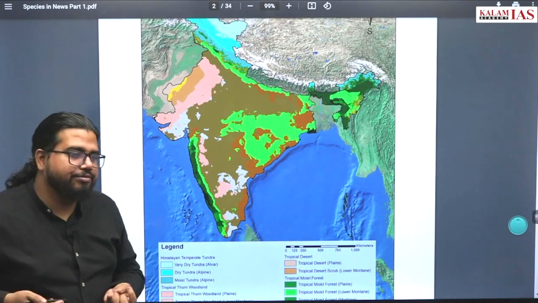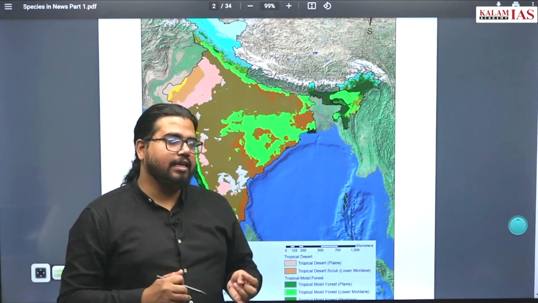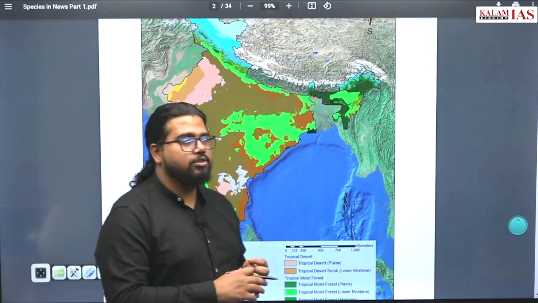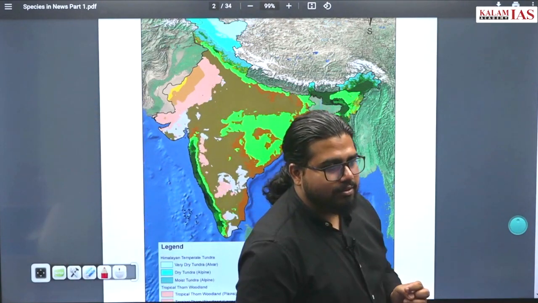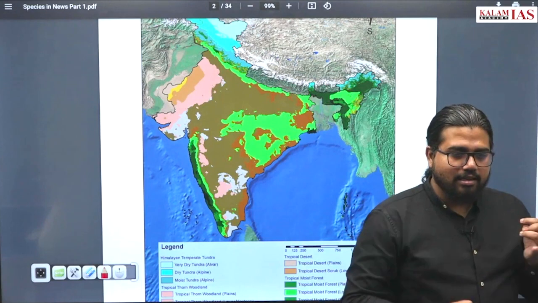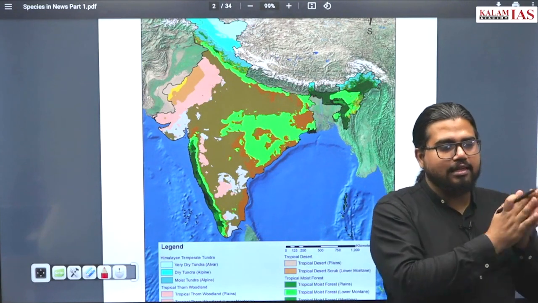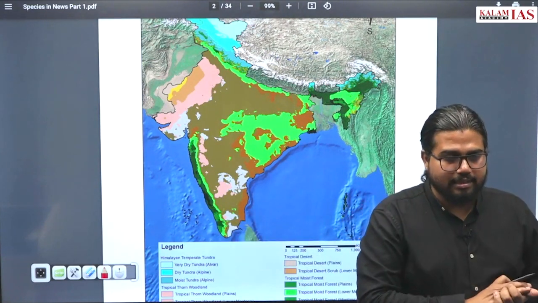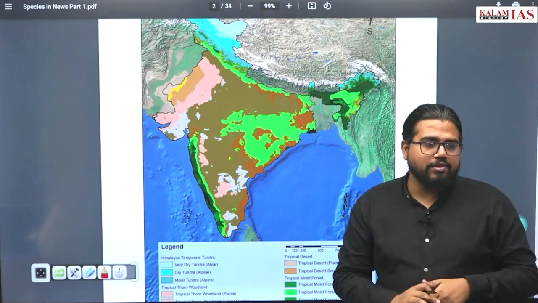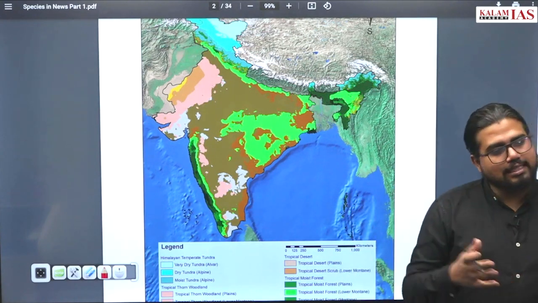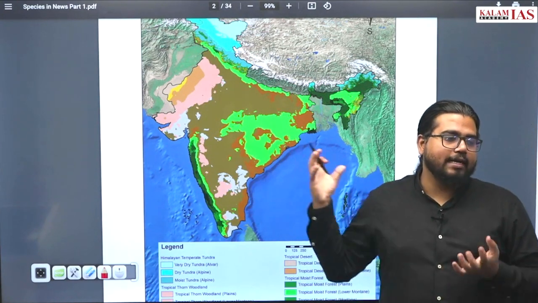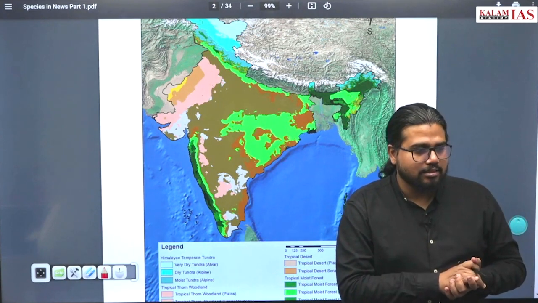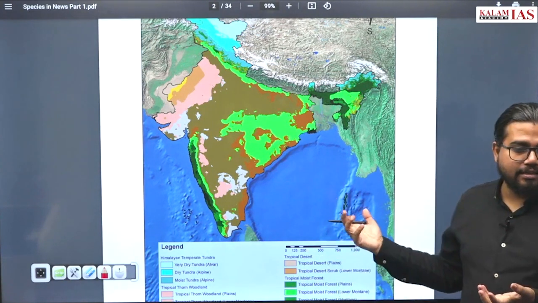What is the speciality of this? Here the water availability is not that abundant. Water will be highly seasonal. At a specific time you get the water, then there will be a prolonged summer. So plants, as well as animals, will have mechanisms to adapt to these regions. And what does it mean?